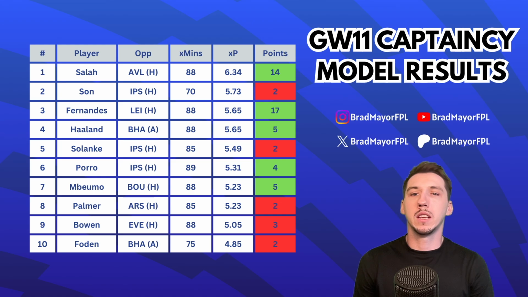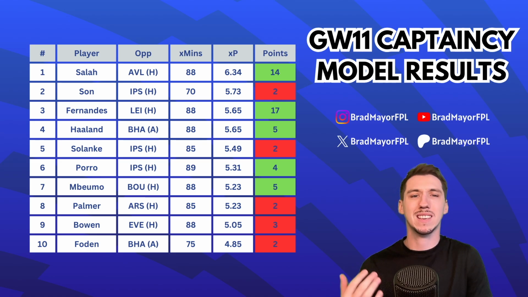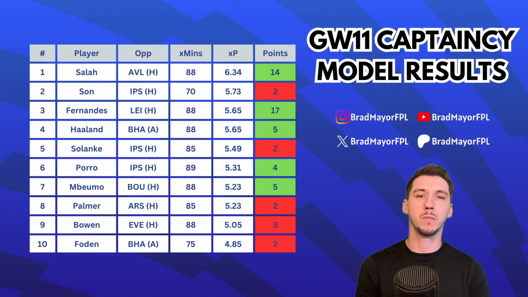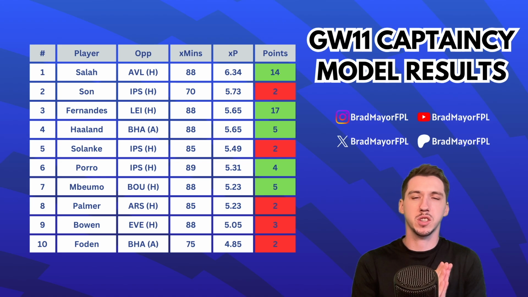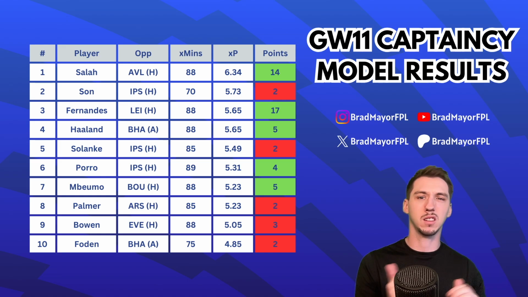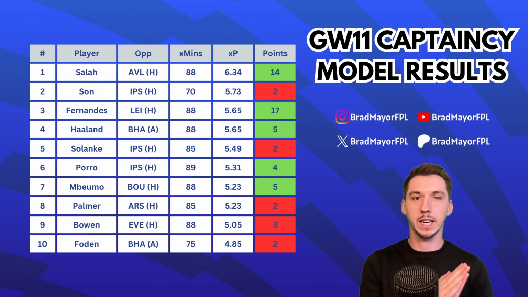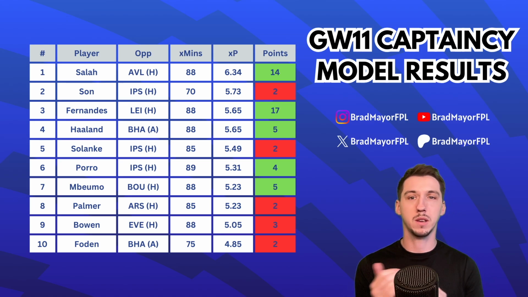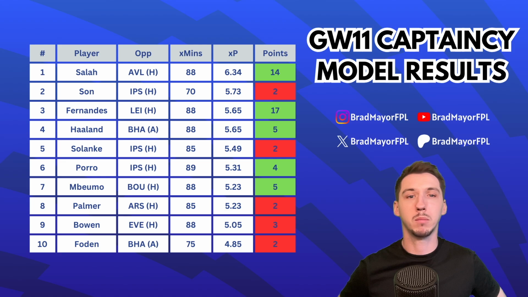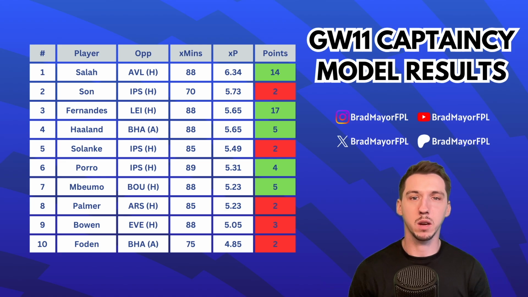And then Mbeumo in seventh. Bournemouth at home. He only managed an assist. Since Wissa has come back, Mbeumo's threat has been lessened a little bit, and also Brentford's fixtures get a little bit worse from Game Week 14, so there is something to note there. Although, to be honest, Game Week 13, he could be very high up in this captaincy model. It wouldn't surprise me if he's top 3 in Game Week 13, but that's for next week anyway.